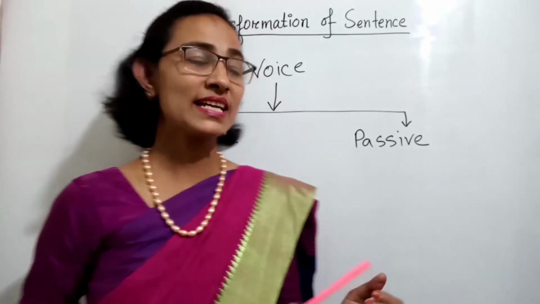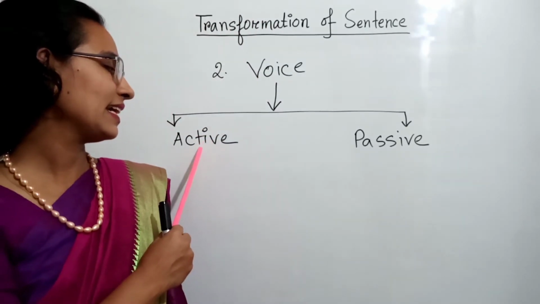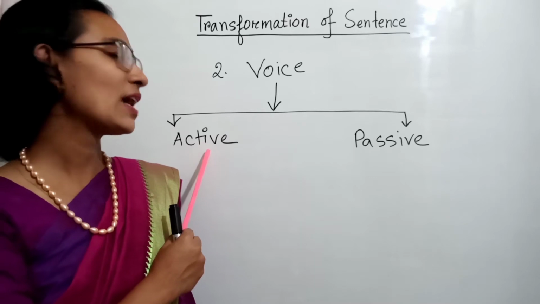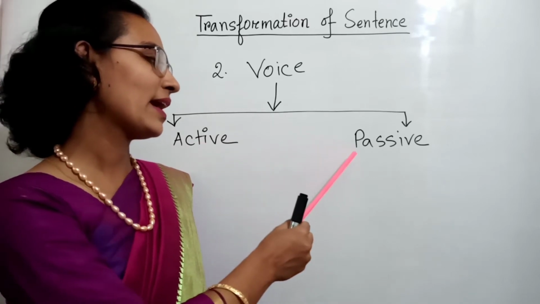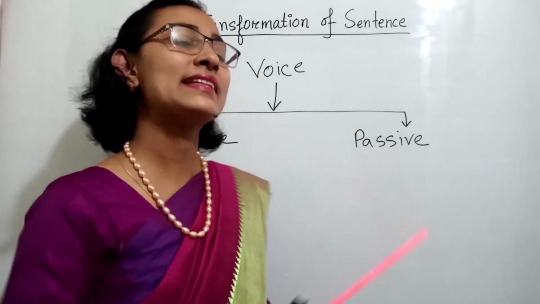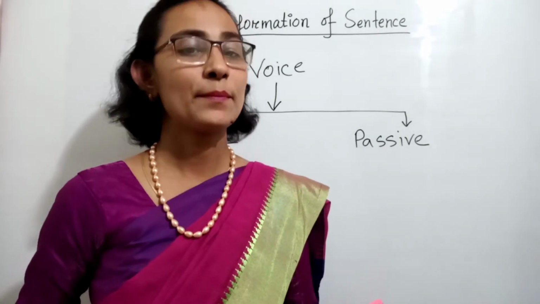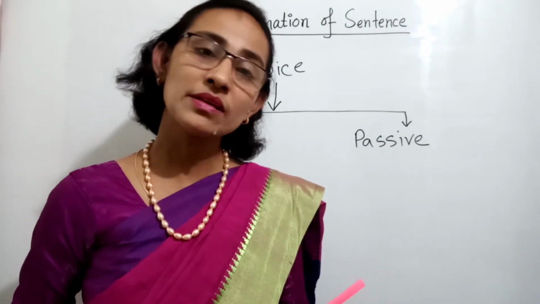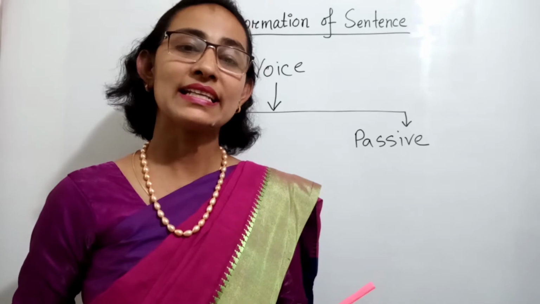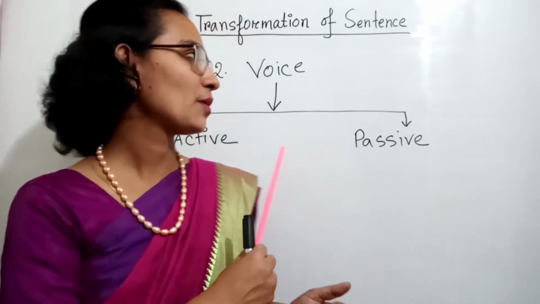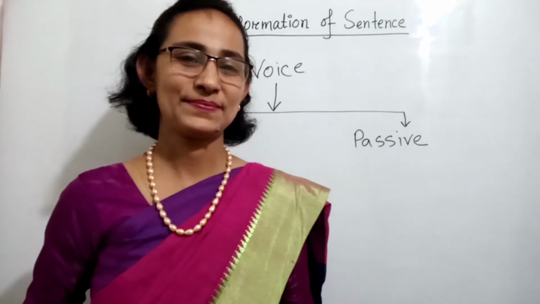When the subject does the work directly, it is called active voice. And when the work is done by the subject, it is called passive voice. So here in your question, you will get 1 or 2 sentences from these topics.